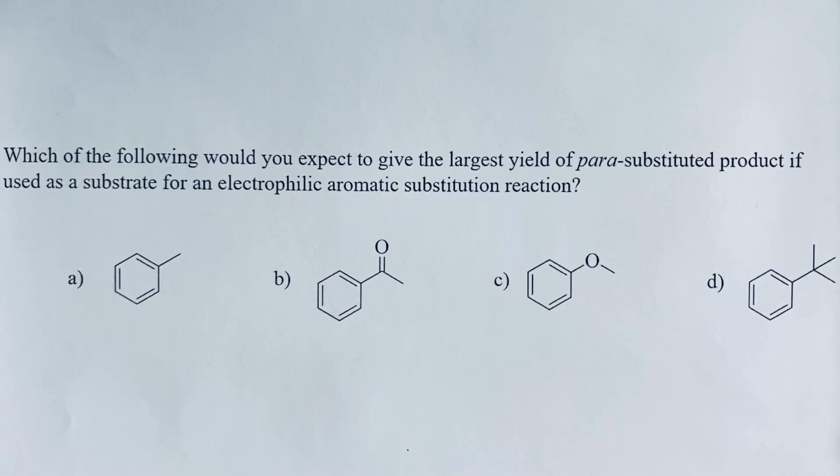Which of the following would you expect to give the largest yield of a para-substituted product if used as a substrate for an electrophilic aromatic substitution reaction? So the first thing we're going to want to do in approaching this problem is to identify any of these groups that might be ortho-para directors.